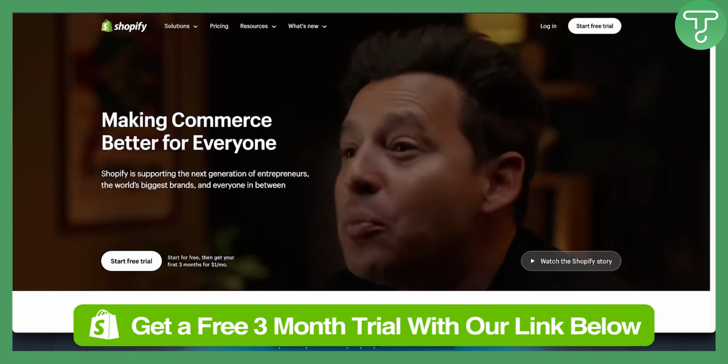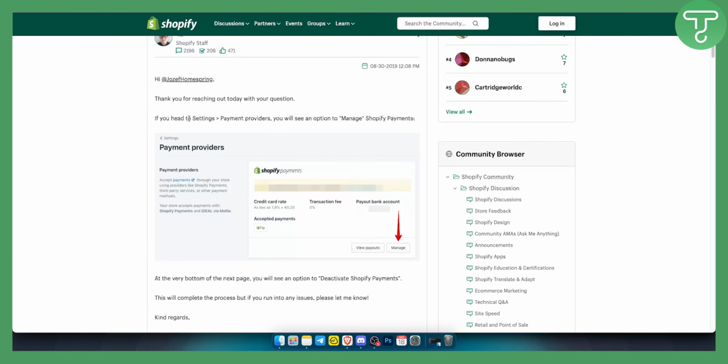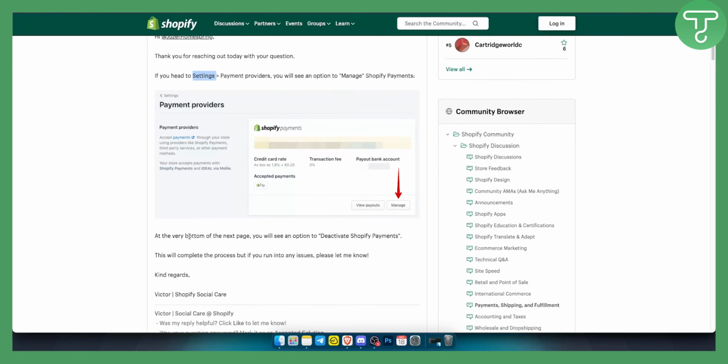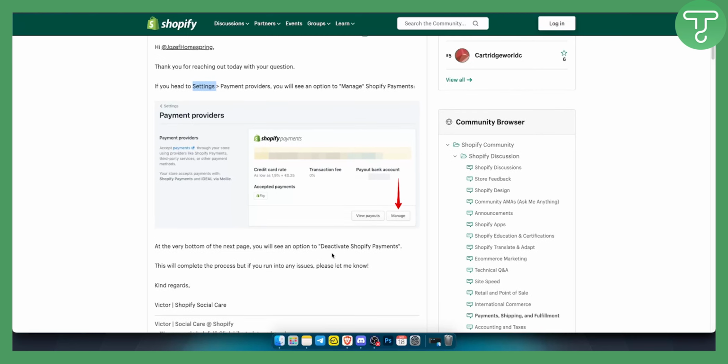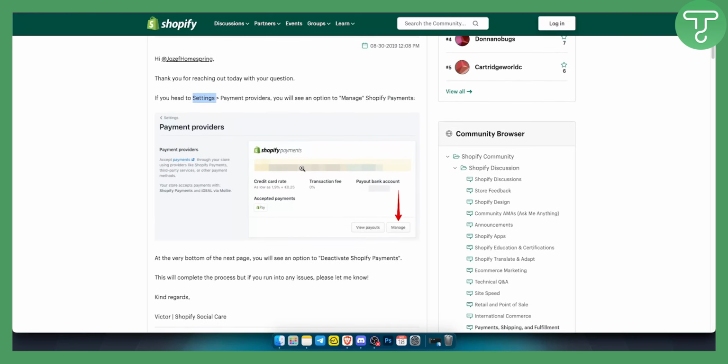So let's get started. First of all, what you want to do is head over to settings in your Shopify dashboard and go to payment providers. There, you'll see an option under the payment providers, you will have Shopify payments. From there, go to manage right here, and then at the very bottom of the next page you will see an option to deactivate Shopify payments. Now this will complete the process, but if you run into any issues you can always contact Shopify